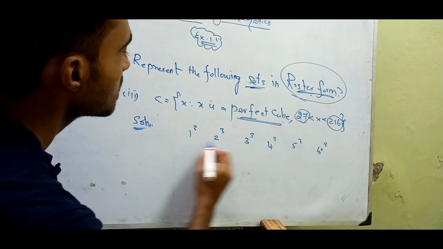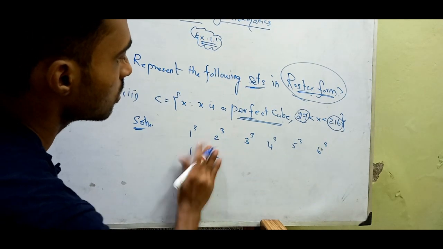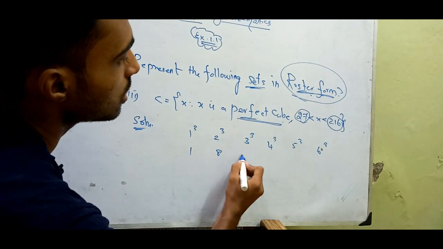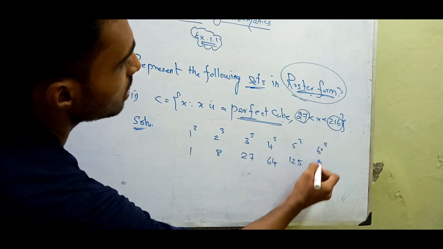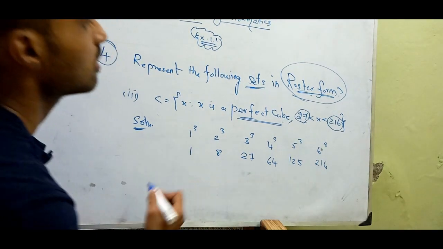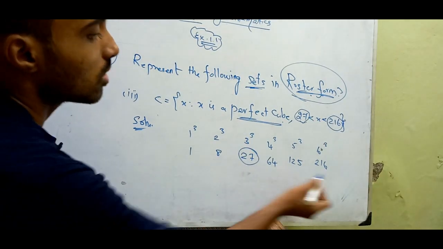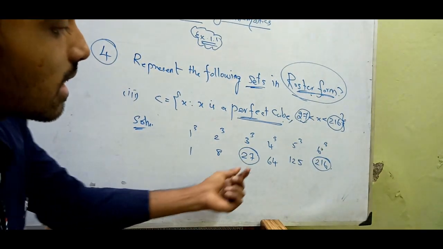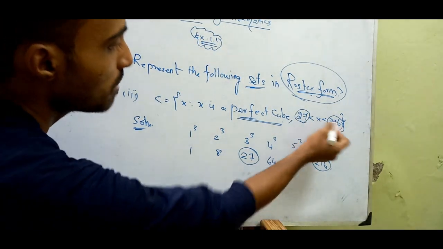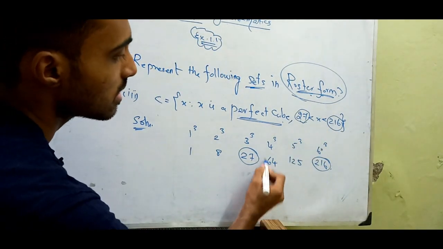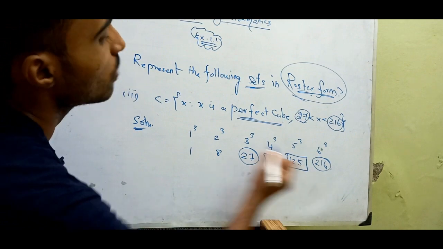So we only need 3 cube is 27, 4 cube is 64, 5 cube is 125, 6 cube is 216, right? Our X lies between 27 and 216, and the perfect cubes in between these two numbers are 64 and 125.